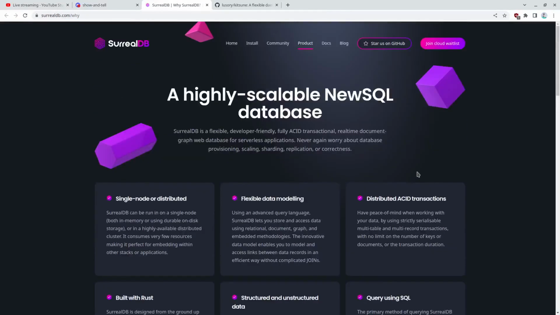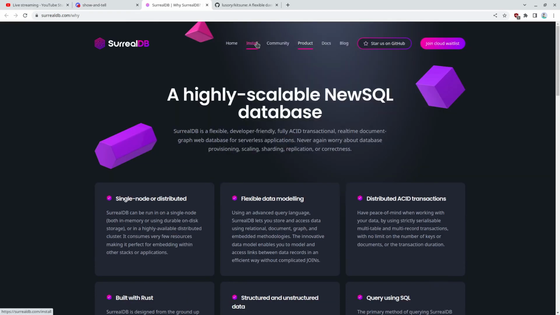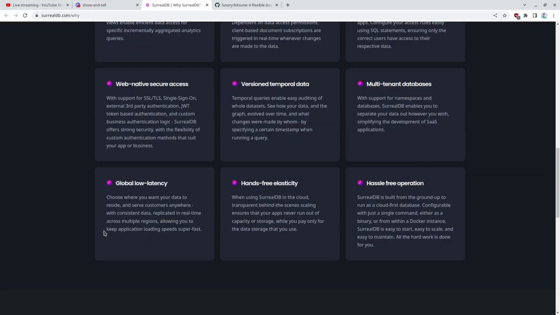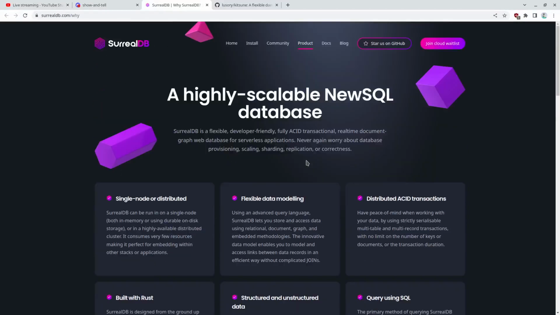Good morning, JJ. How are you today? Join cloud waitlist. I feel like there's so many databases being created. I feel like a lot of this stuff you get from other databases as a service though. I don't understand what the difference is. The branding looks really nice though. Holy moly. I know it has SQL-like syntax for queries but with types.